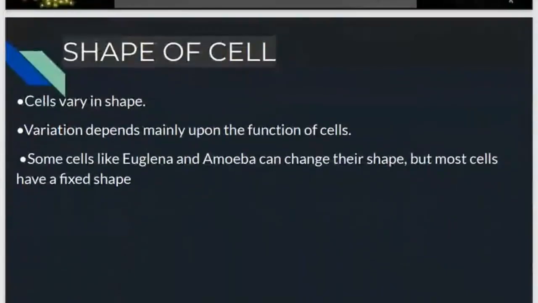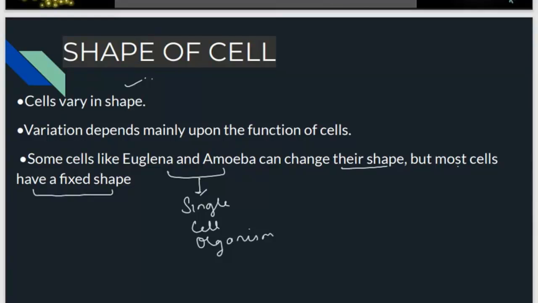Now shape of cells. The cells vary in shape also. And this variation depends upon the function of the cell, what kind of function they are going to perform. According to this, they are of different shapes. Some cells like single cell organisms, euglena, paramecium, amoeba, can even change their shape. Most of the cells have a fixed shape.